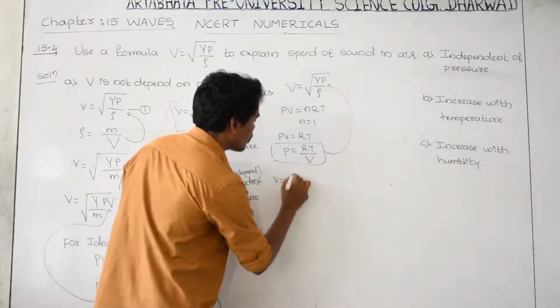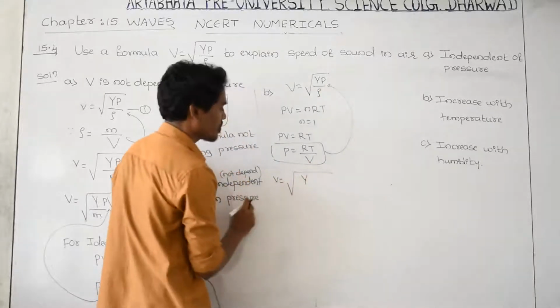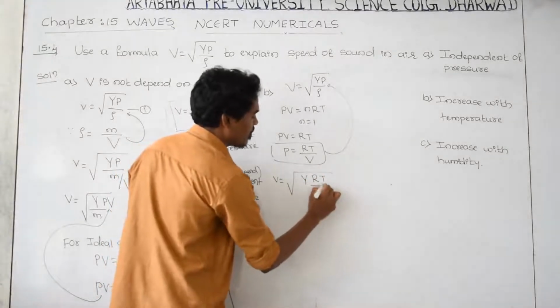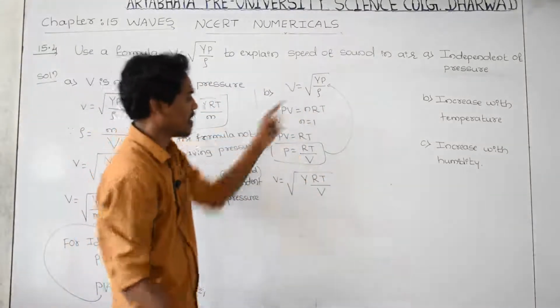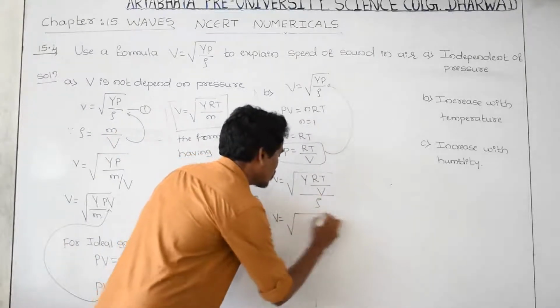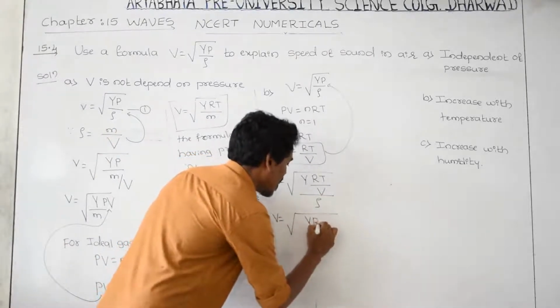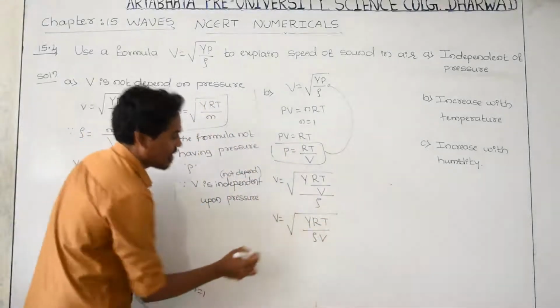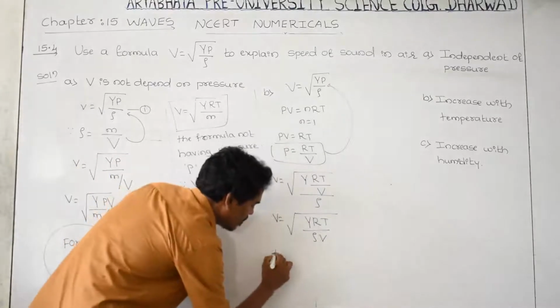Velocity becomes root of gamma, as it is, P can be written as RT by V, and divided by rho as it is.